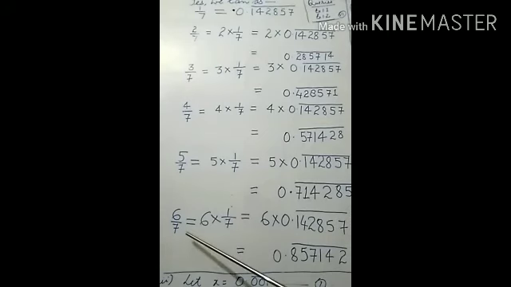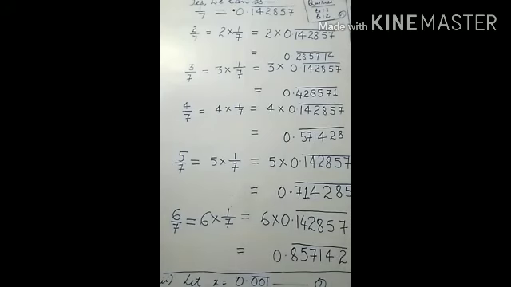In the same pattern, you can solve 6 upon 7 equals 6 multiplied by 0.142857. If you multiply this value by 6, it will be 0.857142 and the bar will be there.